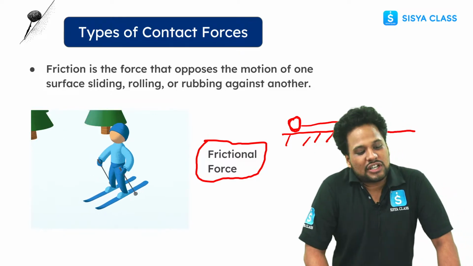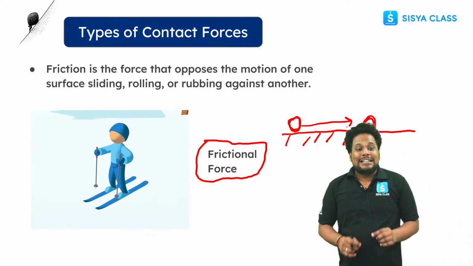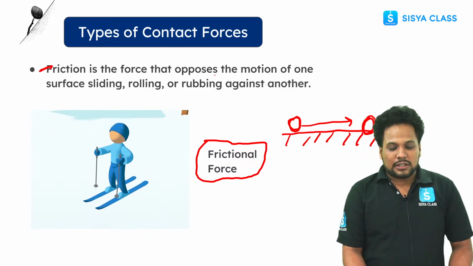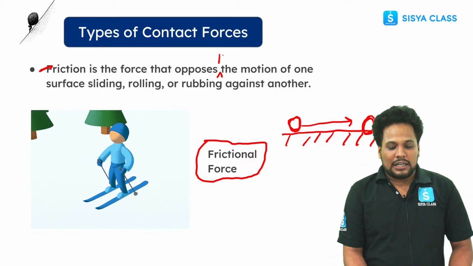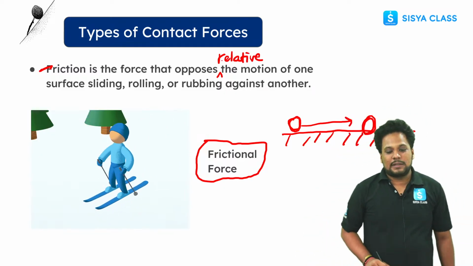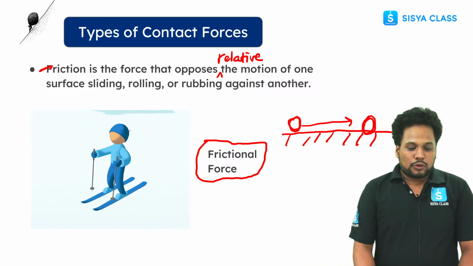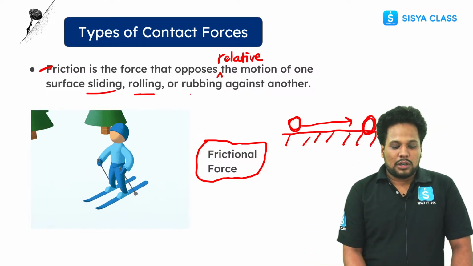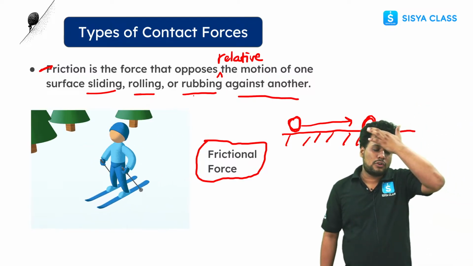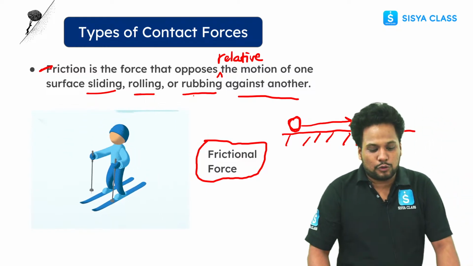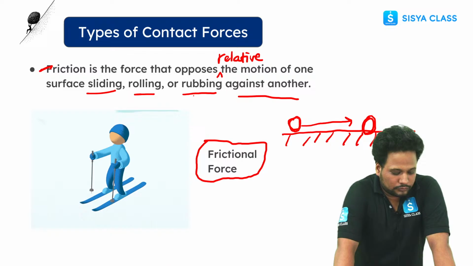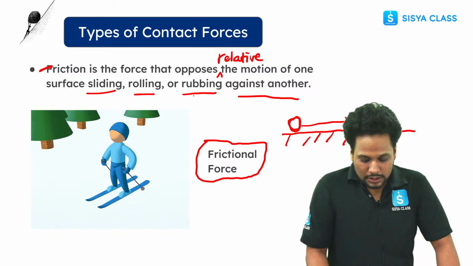That is friction. So friction is the force that opposes the relative motion between two objects. What is friction? Friction is the force that opposes the relative motion. Okay, remember this thing, that it opposes the relative motion between two objects. या तो वो slide कर रहे होंगे, they are rolling, or they are rubbing against each other. This is clear or not? Tell me. So what is frictional force? Frictional force is the force that opposes the relative motion between two objects. This is clear. Any doubts? कोई doubt? Okay.